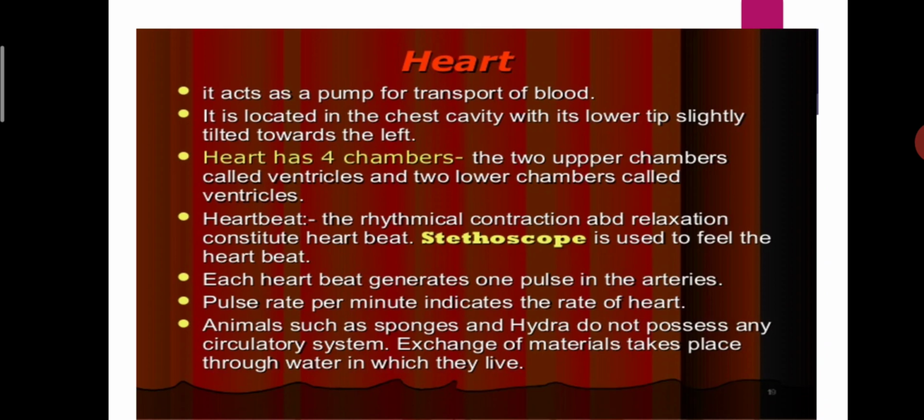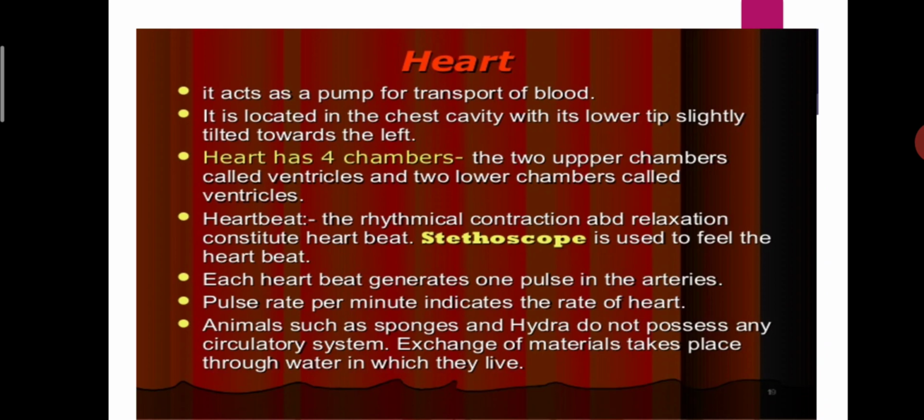So how can you feel your heartbeat? You can feel your heartbeat by placing your hand on your chest towards the left. A doctor also uses a stethoscope to listen to your heartbeat. So, in the general introduction to the heart, we know it is a fist-sized muscular organ located between the lungs. It beats 60 to 80 times in a minute, and its position is mostly on the left side. Its function is to pump blood. It acts as a pump for the transport of blood.